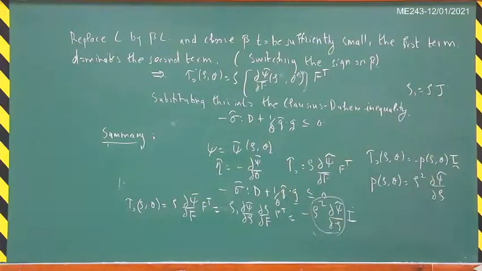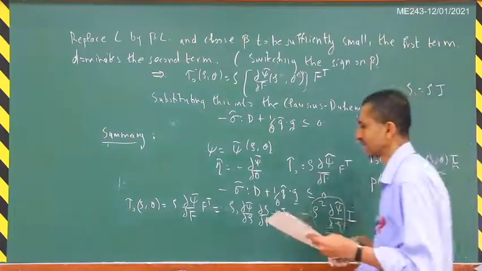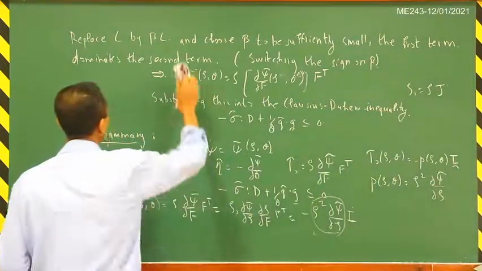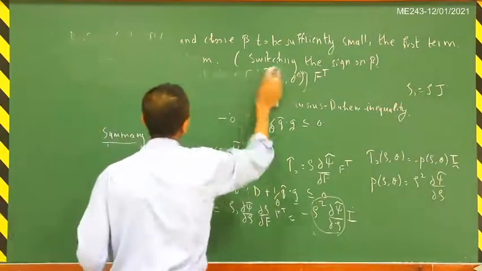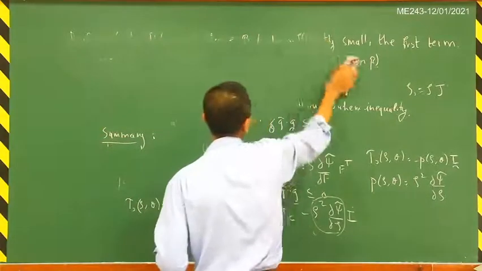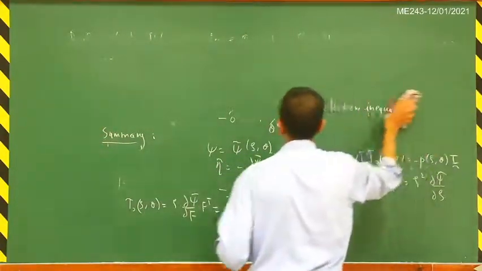Fine. Now again let us substitute this split of the stress tensor into the balance of linear momentum and see what we get.